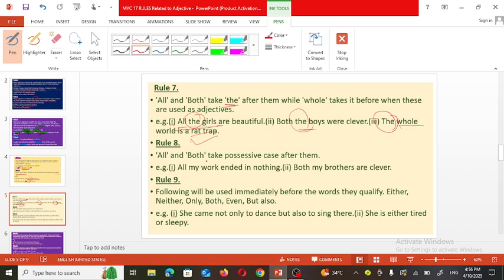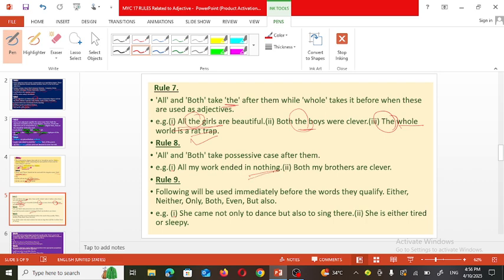All and both. These both words take possessive case after them. For example, my work ended in nothing. All my work ended in nothing.